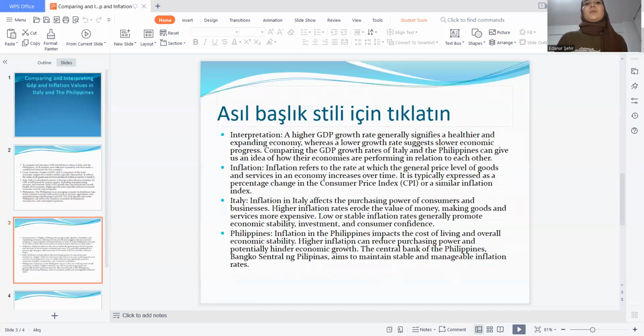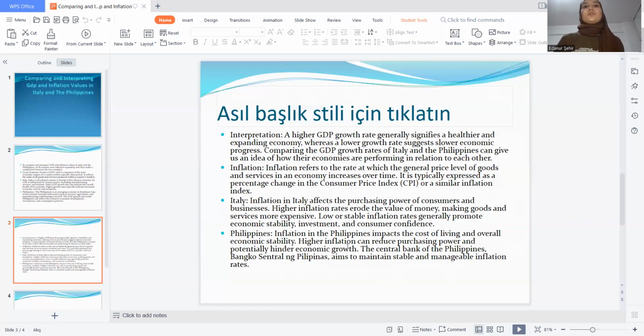Interpretation: a higher GDP growth rate generally signifies a healthier and expanding economy, whereas a lower growth rate suggests slower economic progress. Comparing the GDP growth rates of Italy and the Philippines can give us an idea of how their economies are performing in relation to each other.